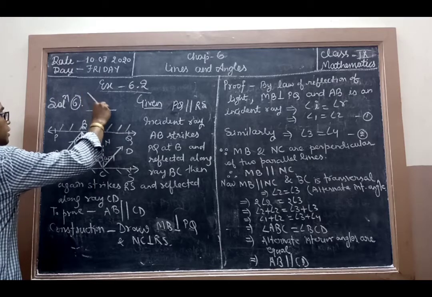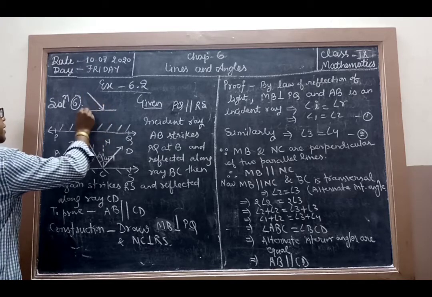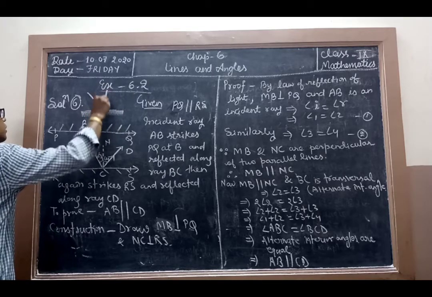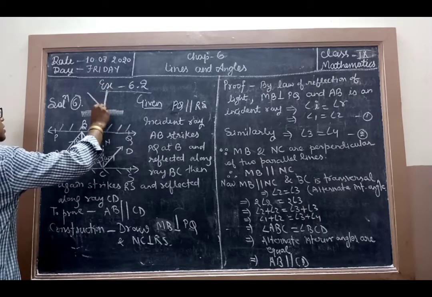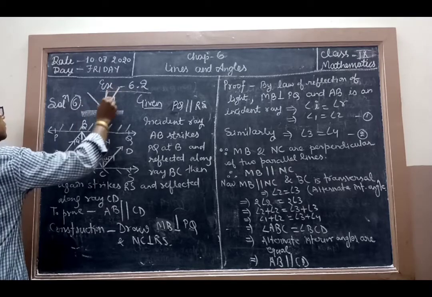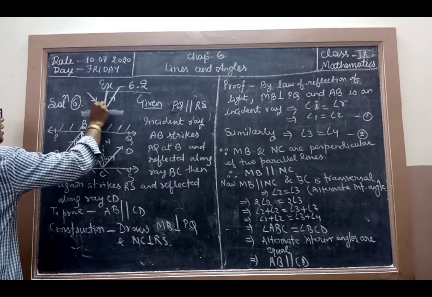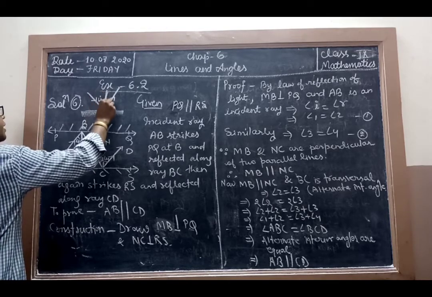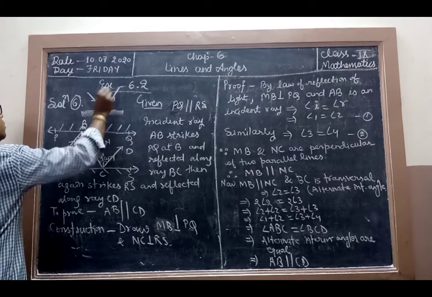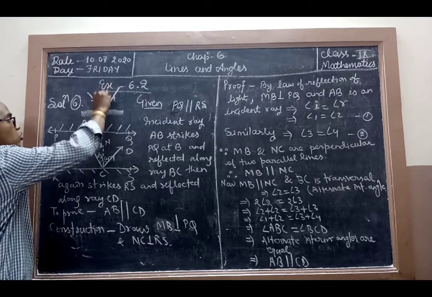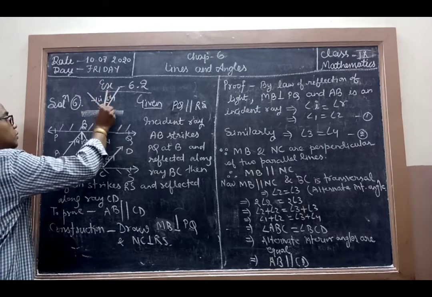If a ray strikes this plane, then this is your normal. After striking, it is reflected. This angle is the angle of incidence, and that angle is the angle of reflection. These two angles are always equal. So this is your normal, meaning perpendicular.